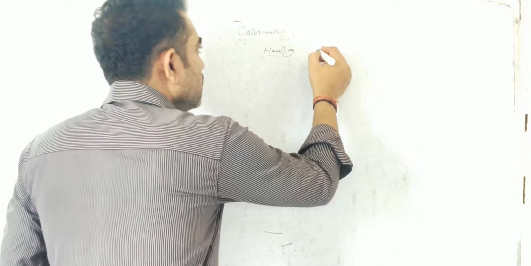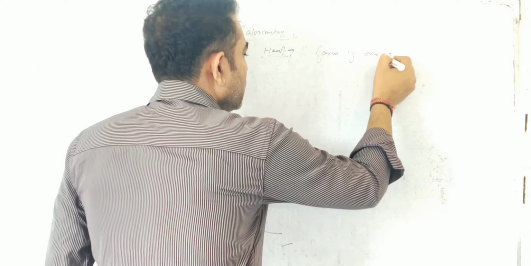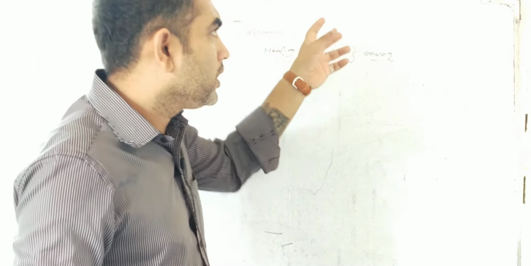The first concept that comes to our mind is that heat is a form of energy. So whenever it is about any form of energy, the first part of the definition will be that it is a form of energy, and the second part will be what function it performs.